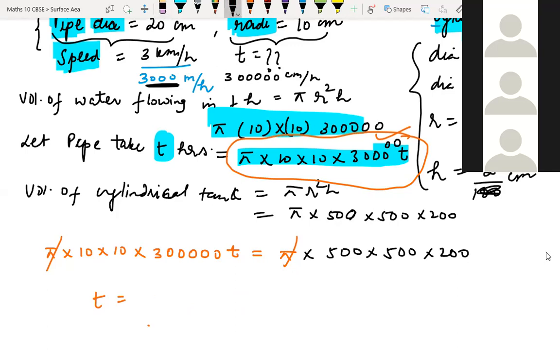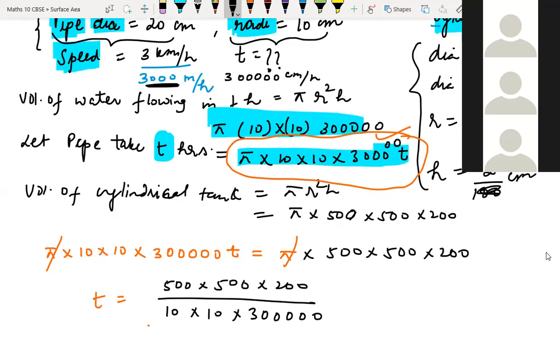So we can write t equals 500 into 500 into 200 divided by 10 into 10 into 3 followed by 5 zeros. So we cancel here 1, 2, 3, 4, 5, 6 zeros.